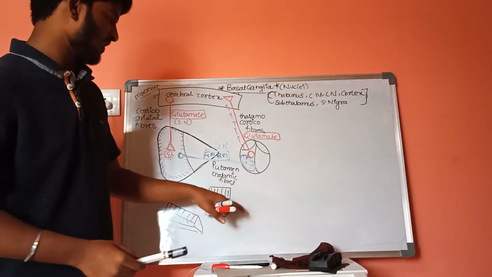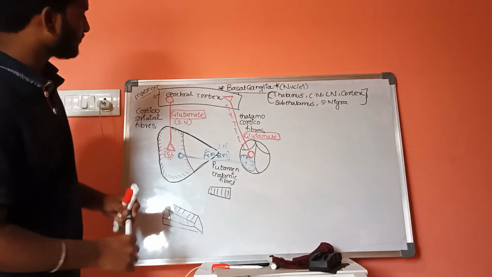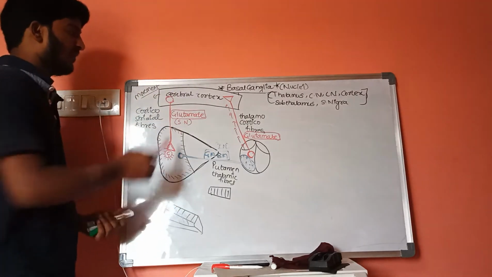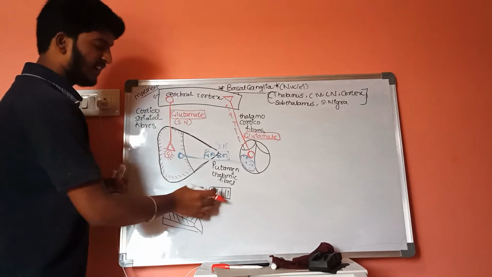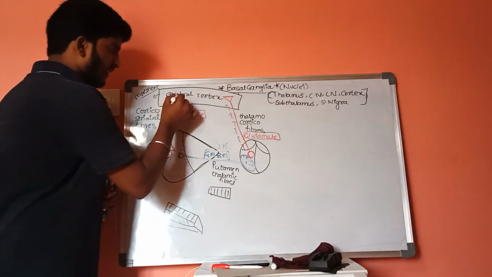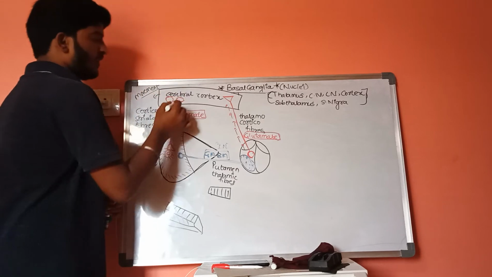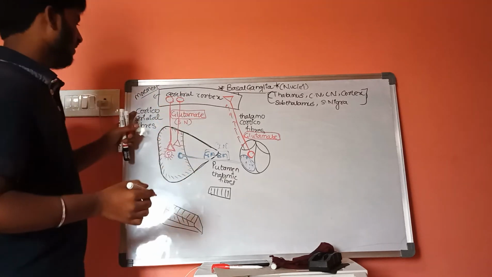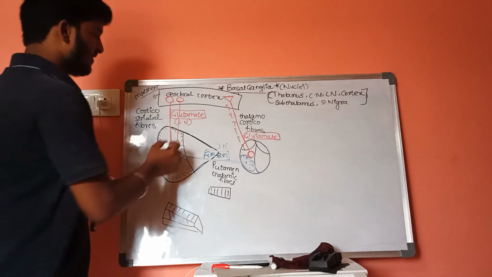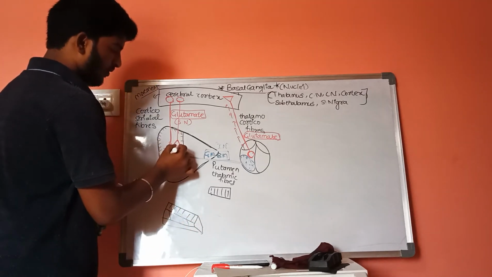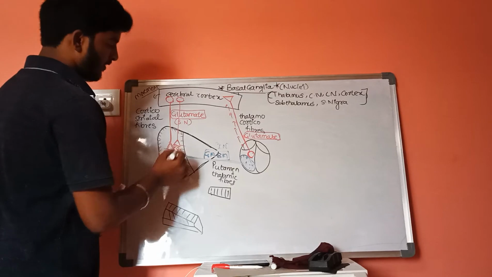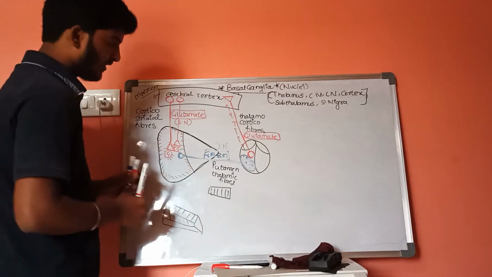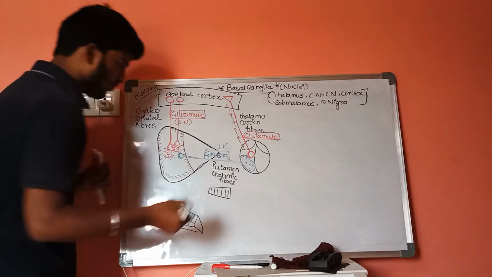If we discuss the substantia nigra and subthalamus, this is the direct process, and if we discuss the indirect process, this is the corticostriatal fiber, which carries the glutamate. Now, as we discussed, this globus pallidus consists of two parts.